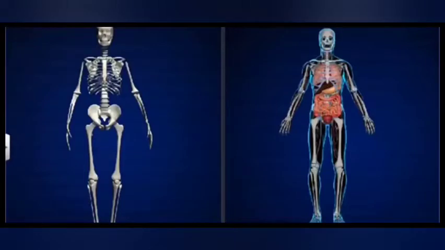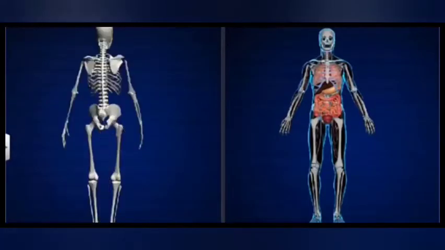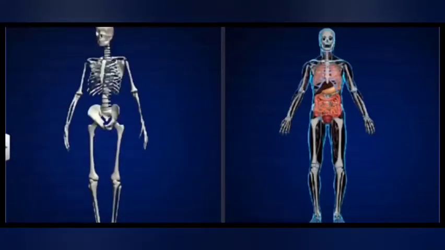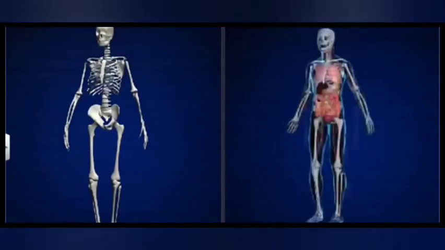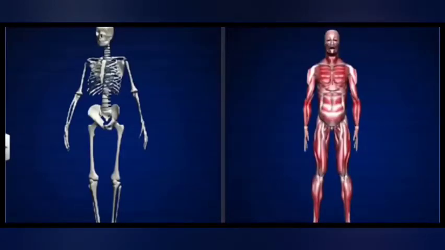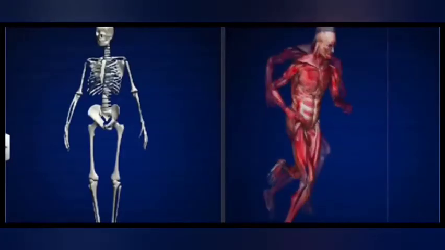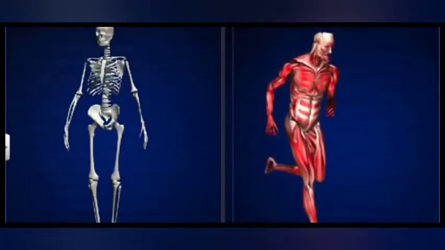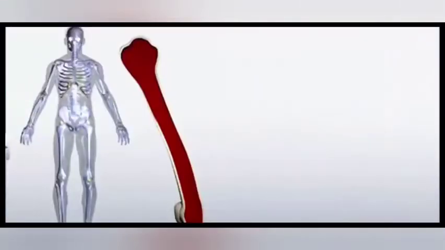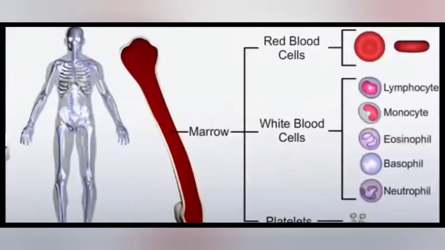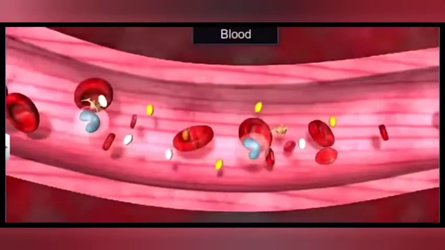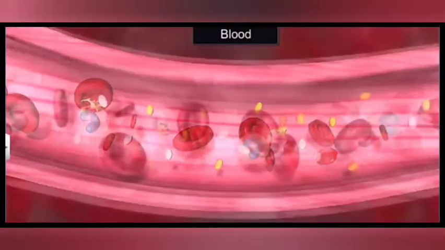What are the functions? They provide the framework of our body. They provide surfaces for the attachment of the skeletal muscles. Because of them only we are able to show the movements, voluntary movements, and the internal part of the long bones is having bone marrow which is responsible for the formation of blood.